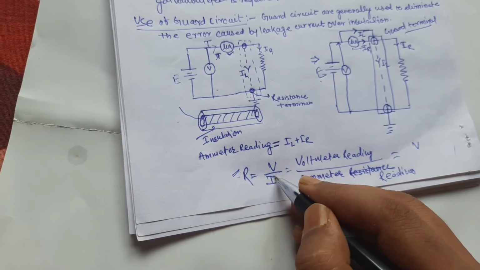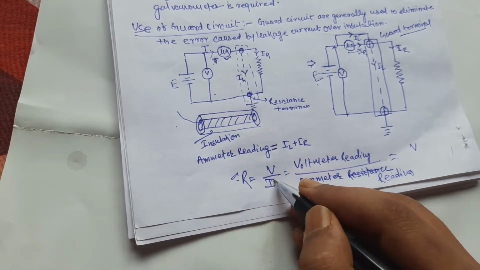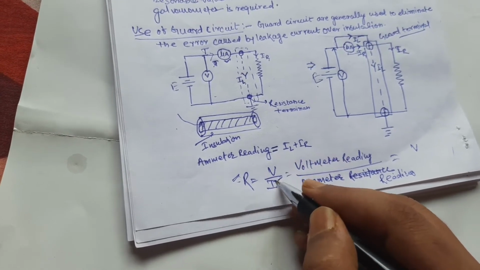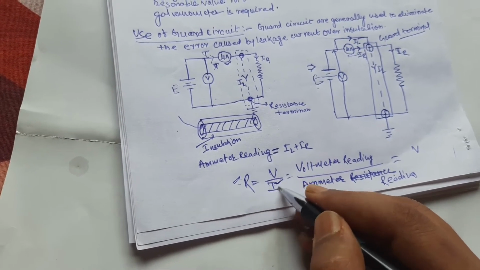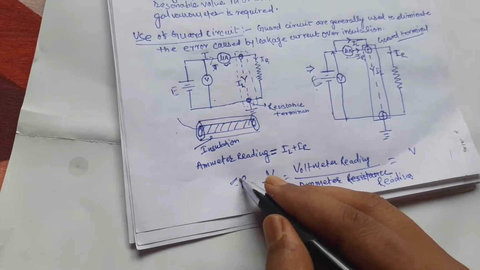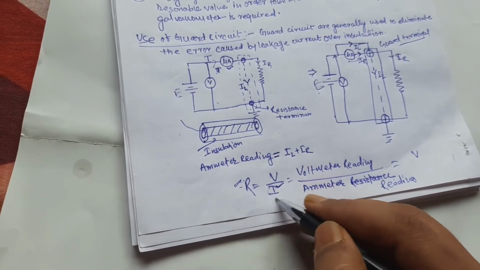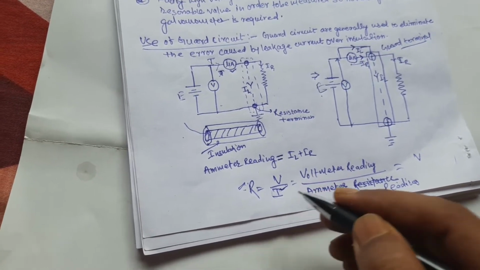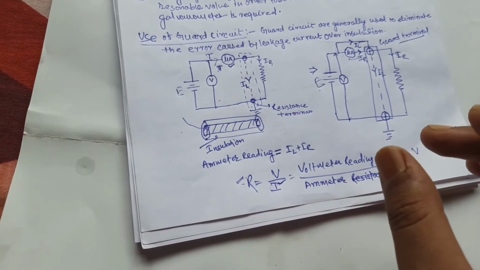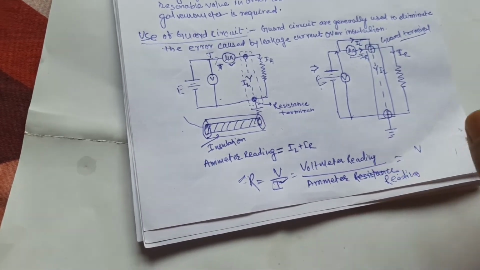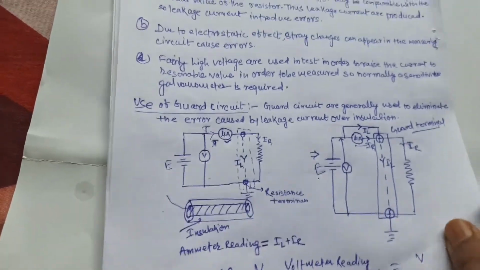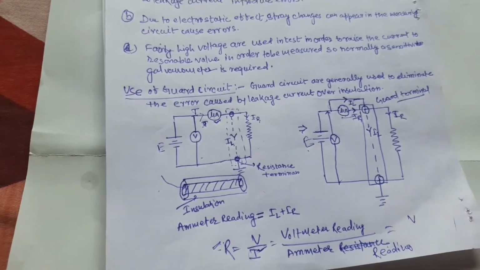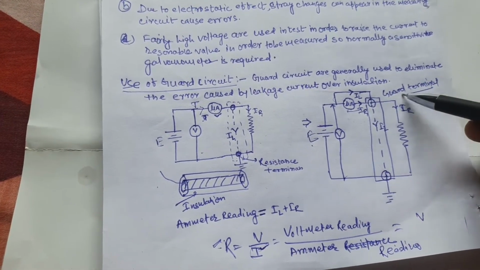The second part is the sensitivity of the ammeter: if the value of the current is affected, the measurement of R is affected. So instead of a microammeter, you use a sensitive galvanometer that detects even a small deviation due to a change in the current. In this way we avoid the error due to leakage current by using the guard circuit.